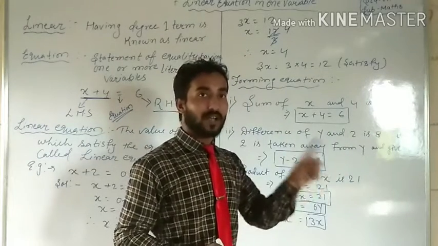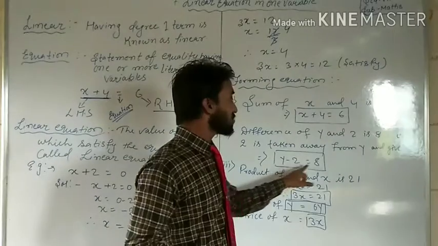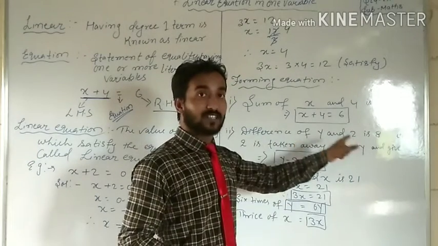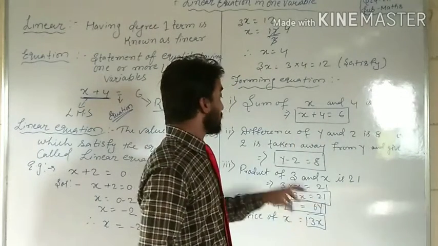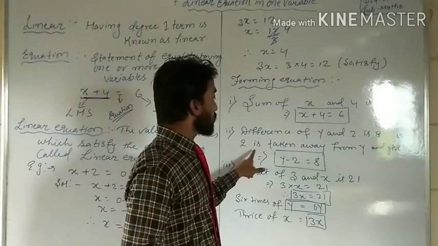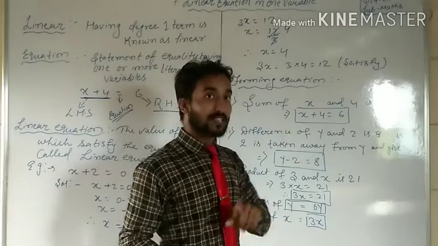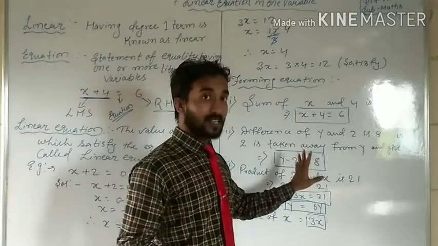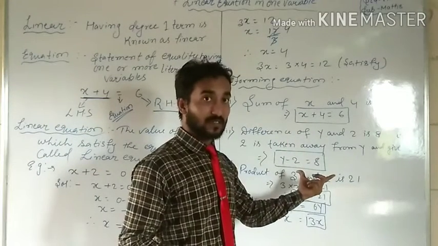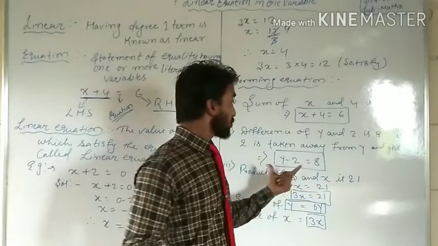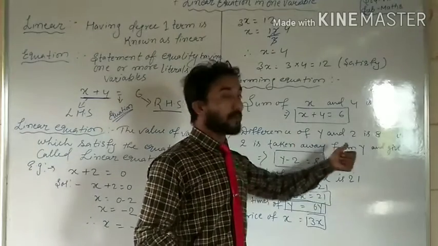It means y minus 2 is equal to 8. See, y minus 2 is equal to 8. Instead of this term, if the term is given in another way, 2 is taken away from y. See, both are saying the same thing, but the statements are changed. 2 is taken away from y.